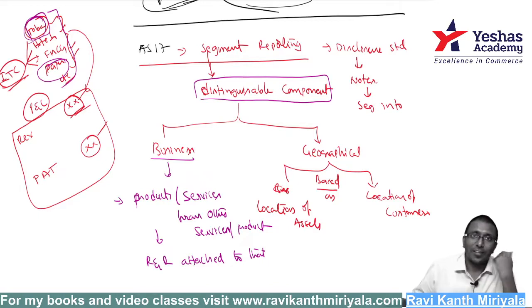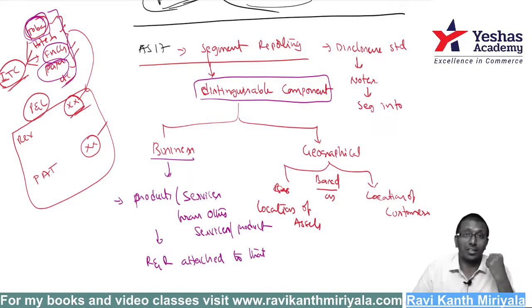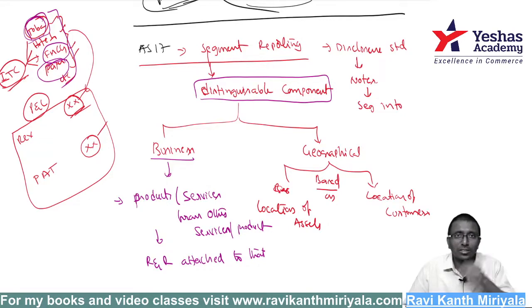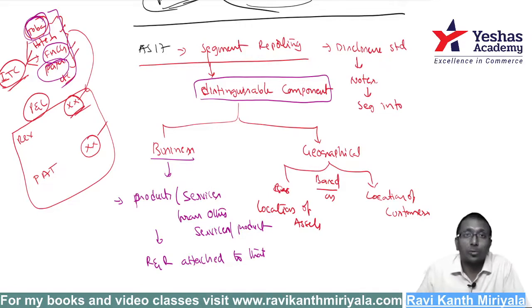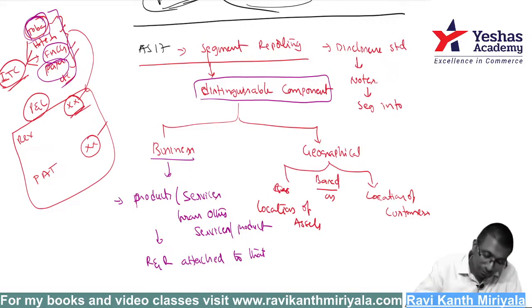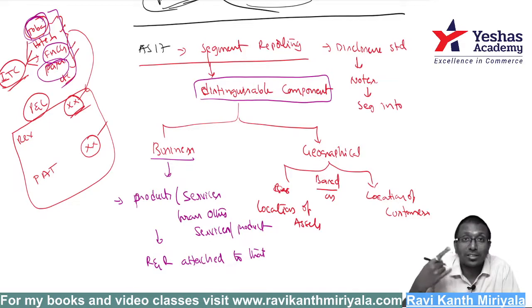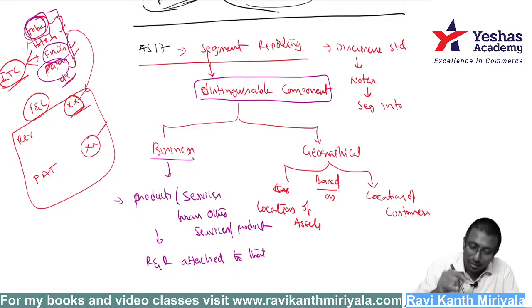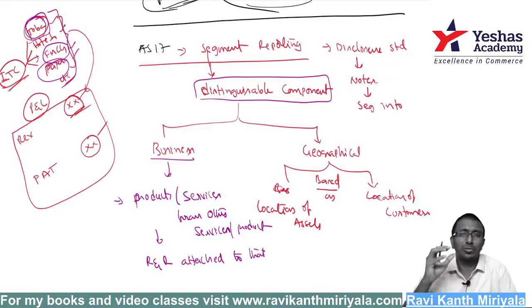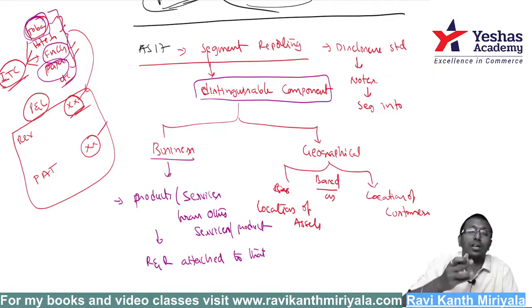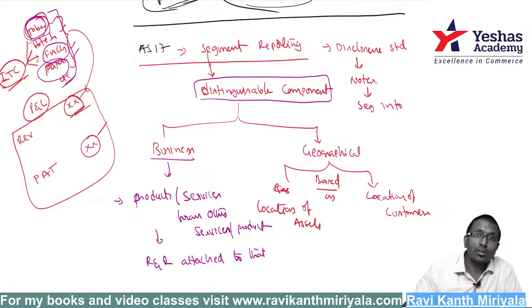FMCG, that is fast moving consumer goods, has its own risks. It's different. One soap, one brush, toothpaste, some face cream, all those things are FMCG products. Their risks and rewards are different from other items, like the hotel industry. That is called a business segment. A business segment is a distinguishable component. Distinguishable means different in risks: the risks and rewards attached to the products and services are different. That is what we are trying to say.